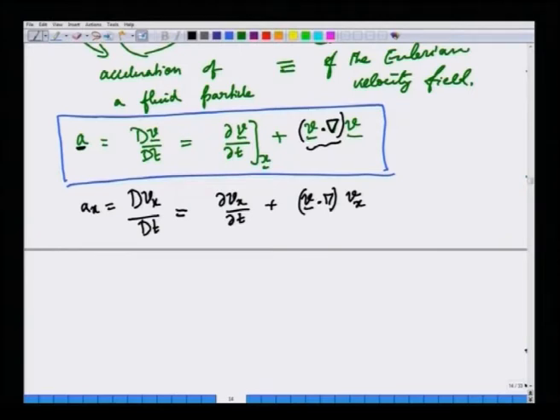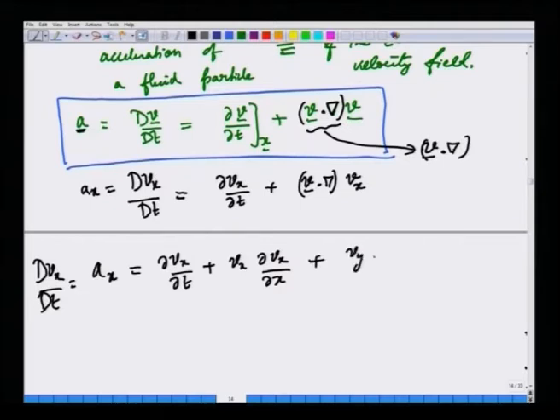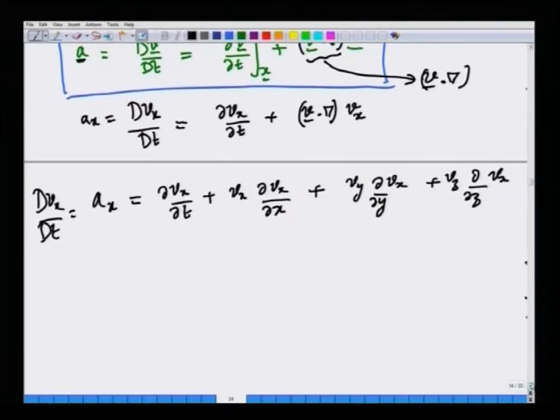There is no need for taking any component here, because v dot grad is already a scalar operator, because both v and del are vector operators, and if you take a dot product you will get a scalar operator. Okay. So, a_x is partial v_x by partial t, that is, dv_x/dt is a_x = ∂v_x/∂t + v_x ∂v_x/∂x + v_y ∂v_x/∂y + v_z ∂v_x/∂z. Okay. So, this is how accelerations can be computed, whenever you have Eulerian velocity field information.